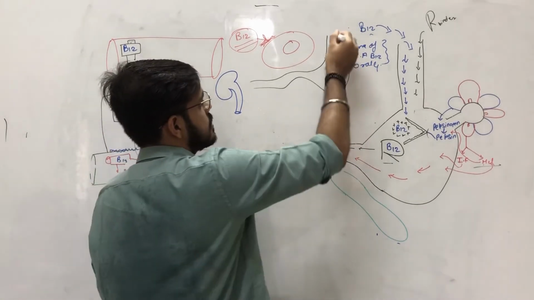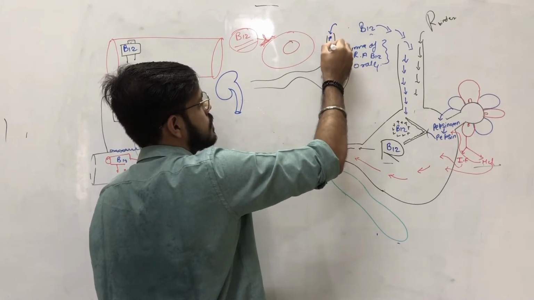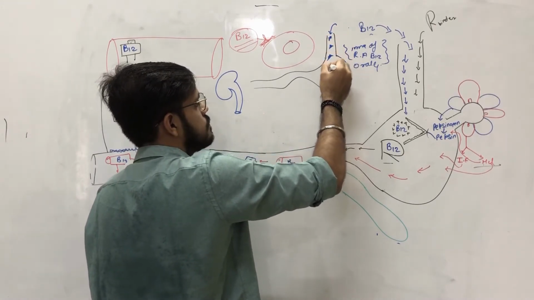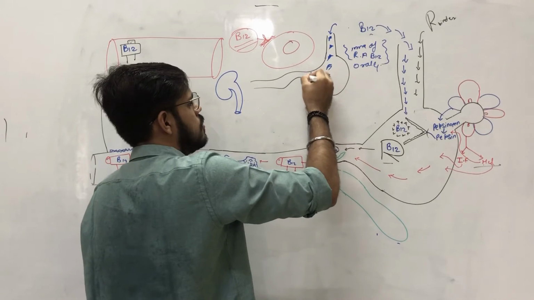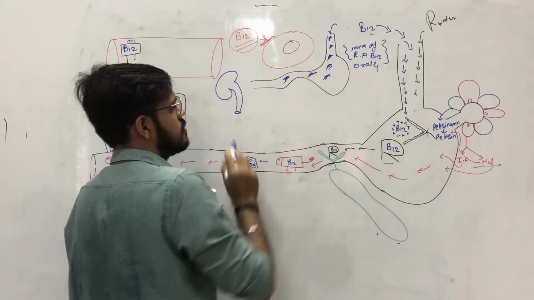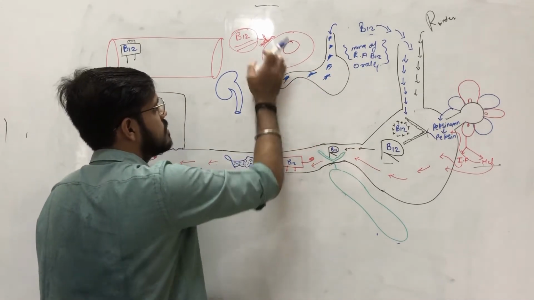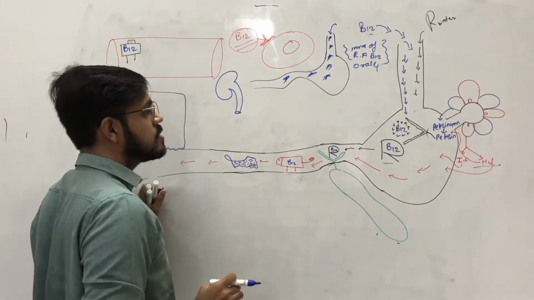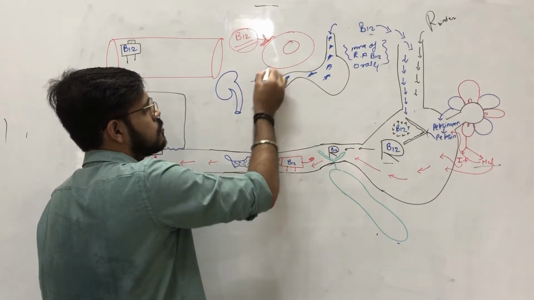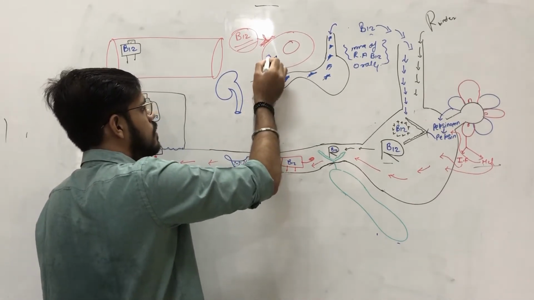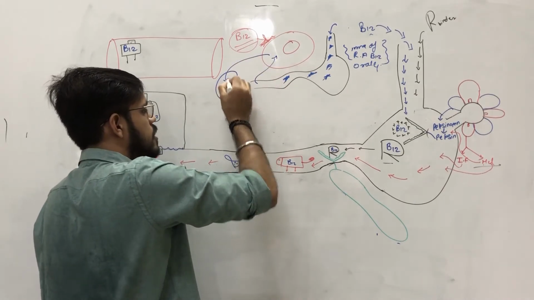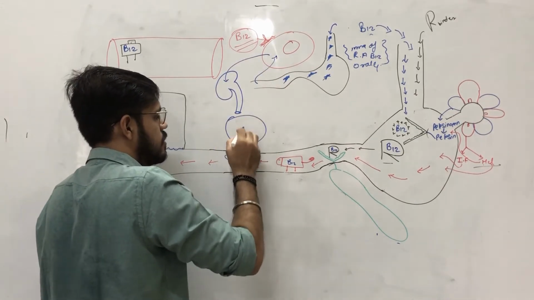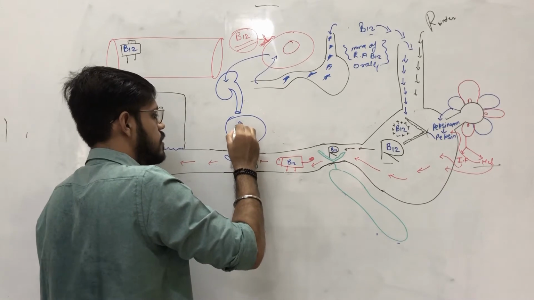Now this B12 is coming in the GIT, this is radioactive B12, but no binding sites are available for it, because all the binding sites are blocked by the other B12. Eventually it will go to the circulation and through the kidney it will appear here in the urine.